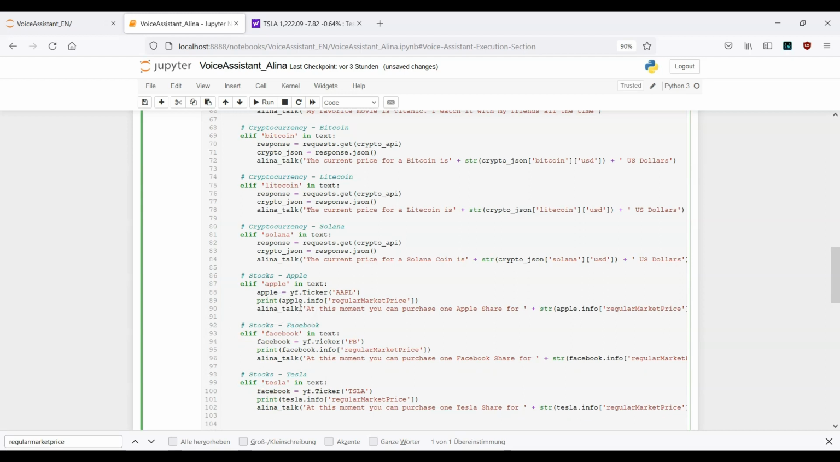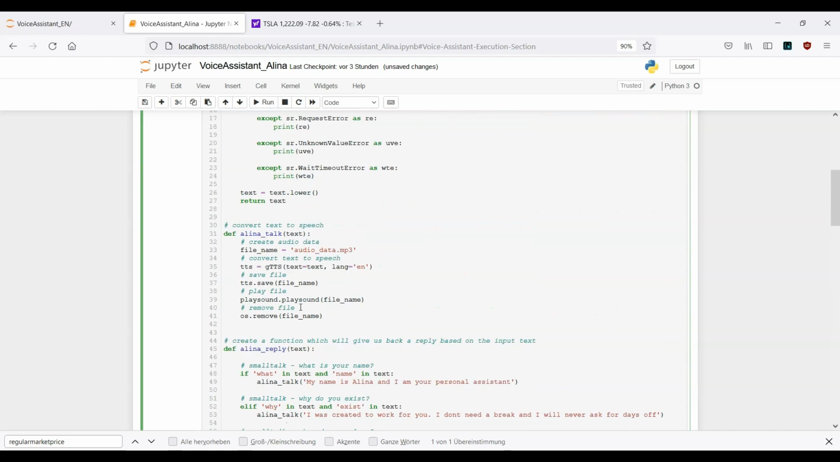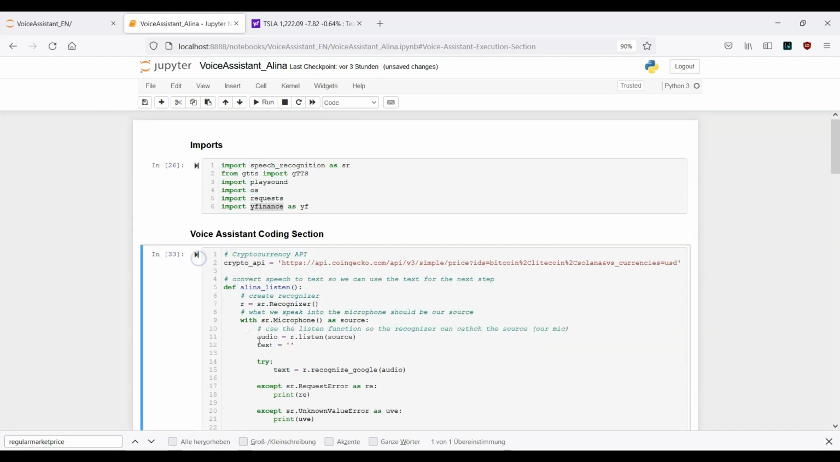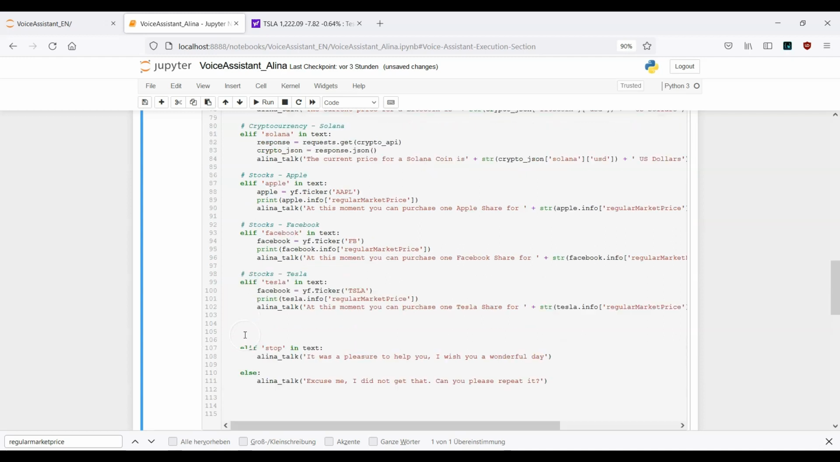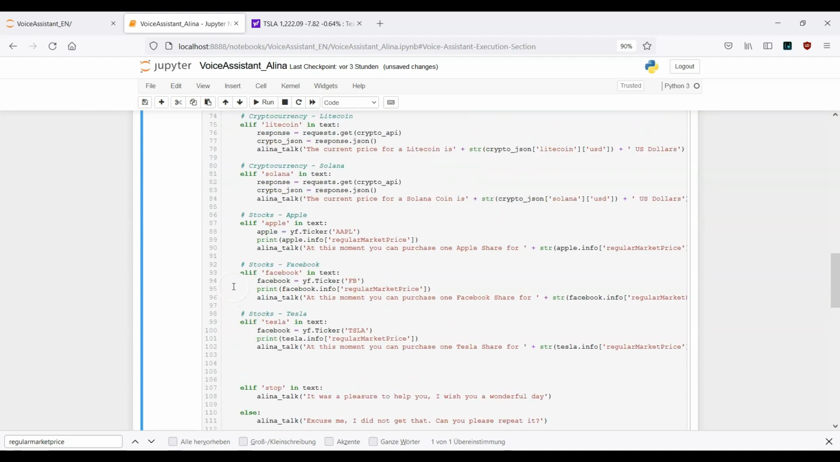All right, so let's go ahead and do this. So let's run this cell. Let's take a look. Okay, so here I have one error message, line 93. Let's see what it is. 93.